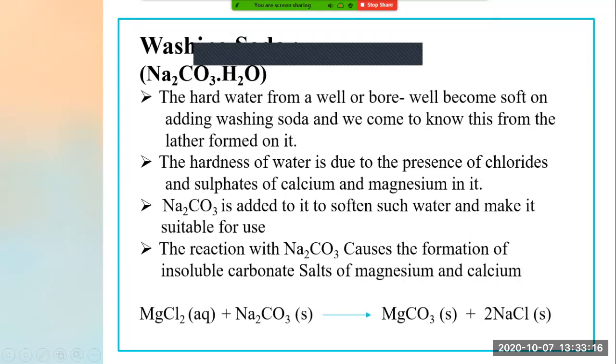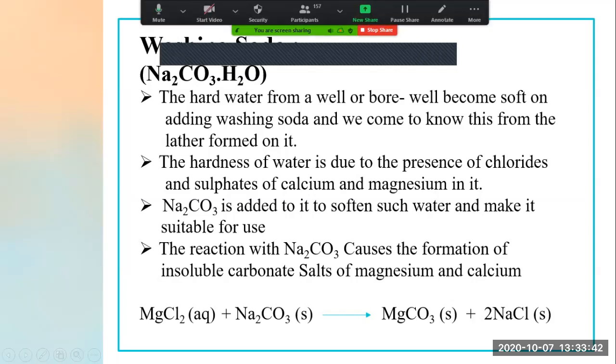It forms an insoluble carbonate salt of magnesium, that is magnesium carbonate, and again which salt have we obtained? NaCl. So whenever washing soda reacts with aqueous solution of magnesium chloride, we get insoluble magnesium carbonate plus NaCl. NaCl is what? Sodium chloride.